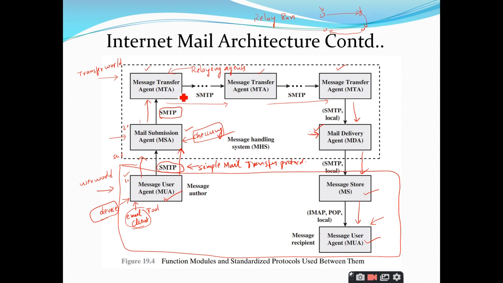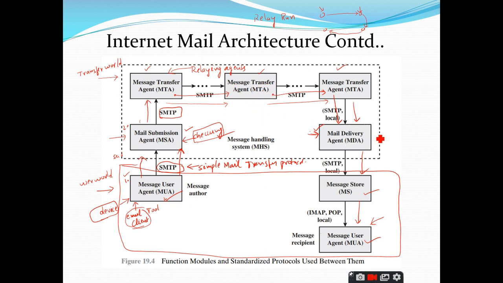Similarly, these message transfer agents make use of relays. So whatever message is transferred by the MSA will be transferred to another mail transfer agent, and from this mail transfer agent to another mail transfer agent. Like that it will reach the message or mail delivery agent. So we can simply say that they act as relaying agents by a sequence of MTAs.